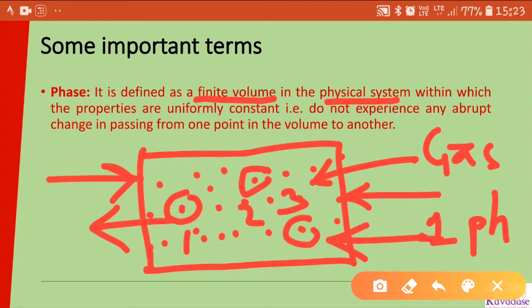So phase is defined as a finite volume in which all points or all particles of a material existing in this volume have the same or constant physical and mechanical properties.